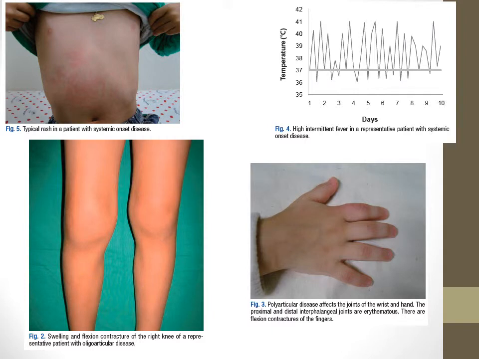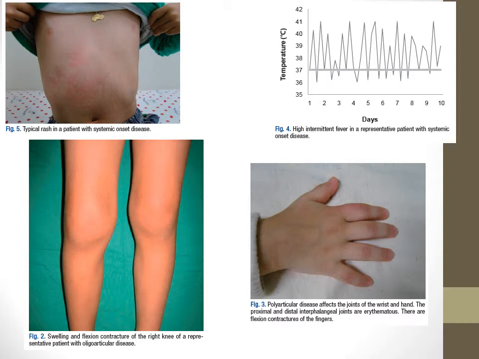Here are a few pictures of patients with GIA. The top figure on the left, figure 5, shows the rash of a patient with systemic onset disease of GIA. You can see on the belly some red marks and a rash. And remember, with this form of GIA, the rash will appear very quickly, along with a high spiking fever, and then the rash and the fever will also go down very rapidly.